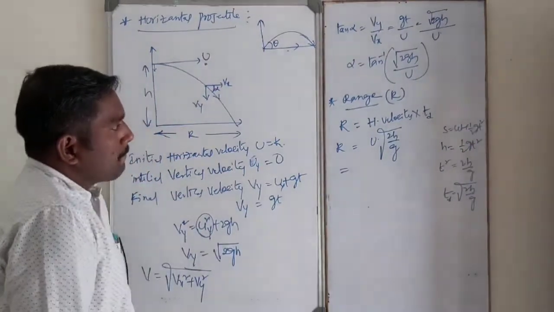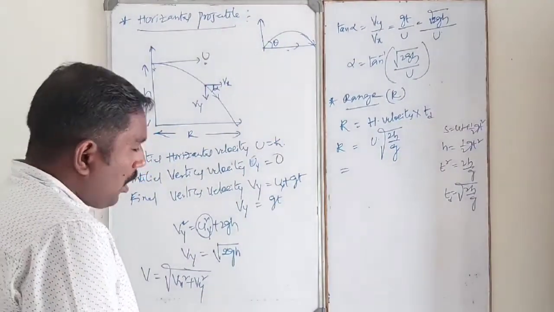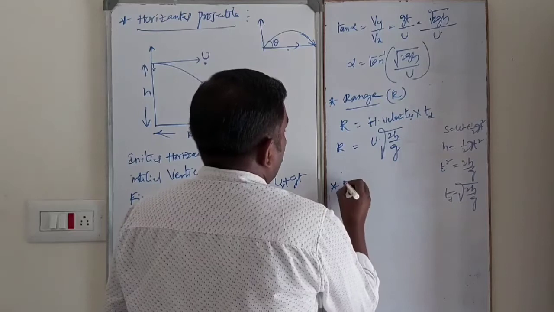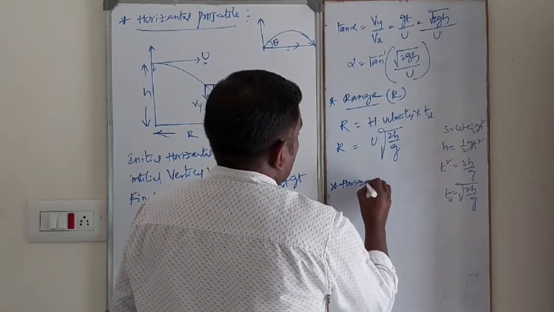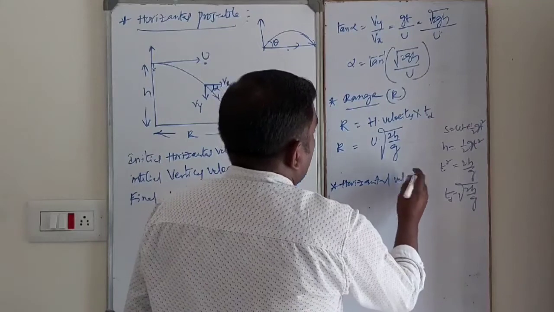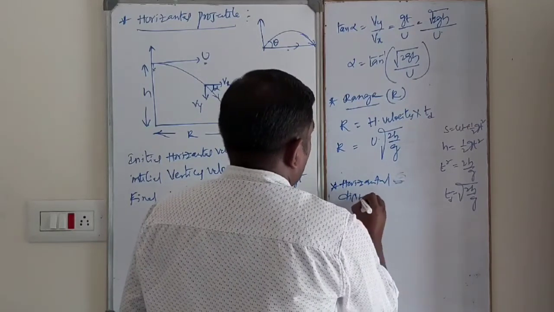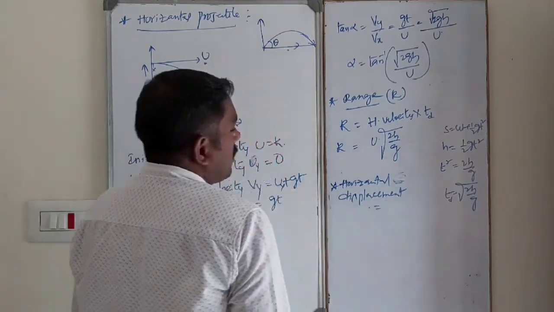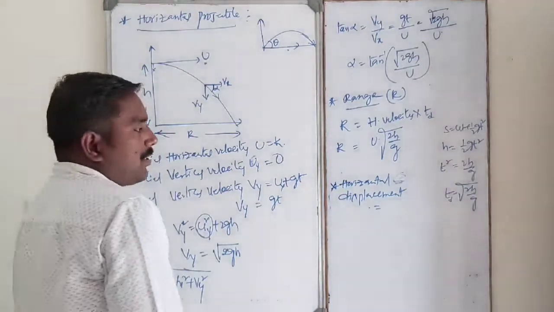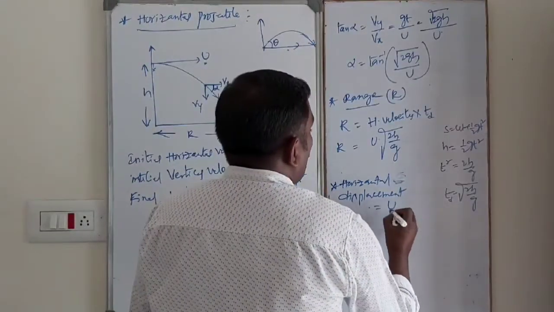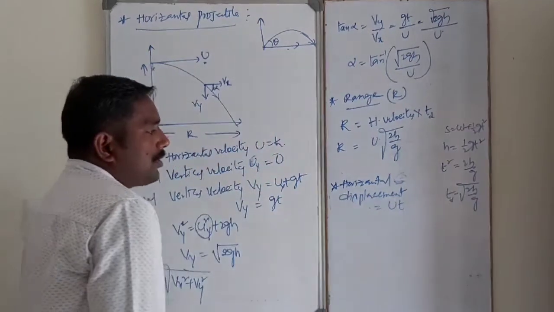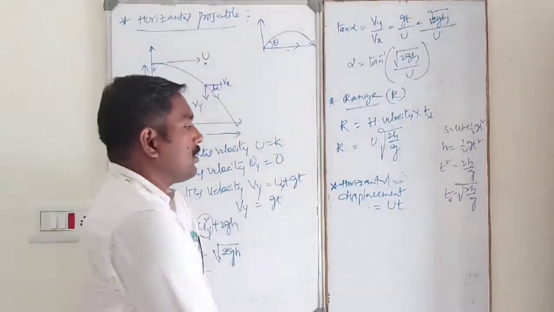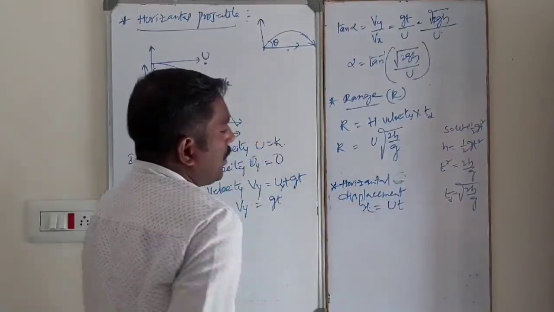Now moreover, that is horizontal displacement. Horizontal displacement is equal to what? Horizontal distance is equal to velocity into time. So u into time, ut. Horizontal displacement, I will take x. X is equal to u into t.